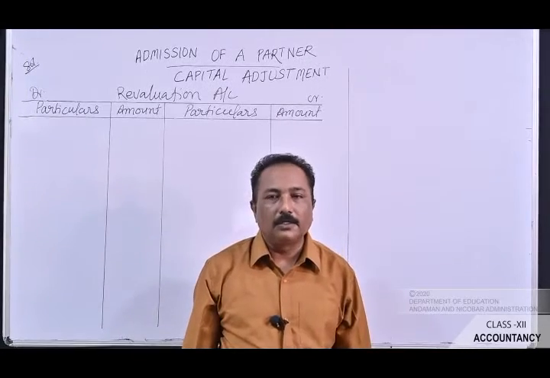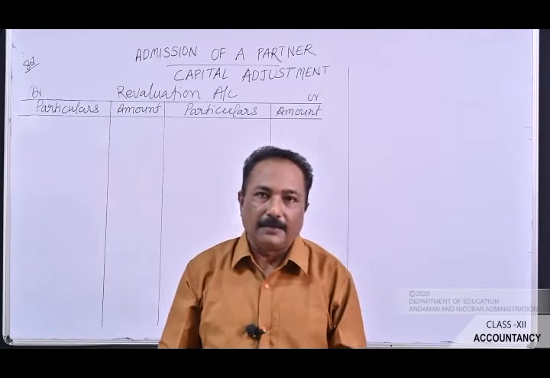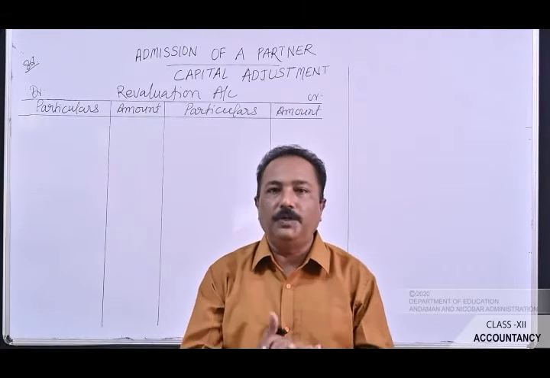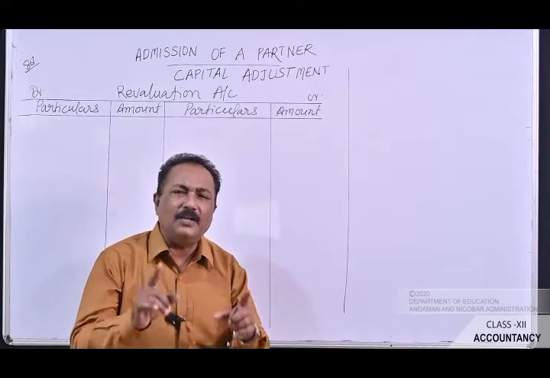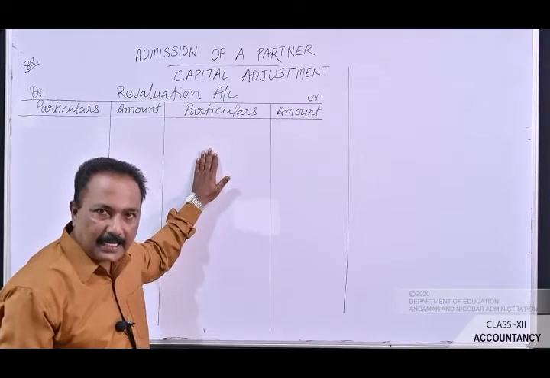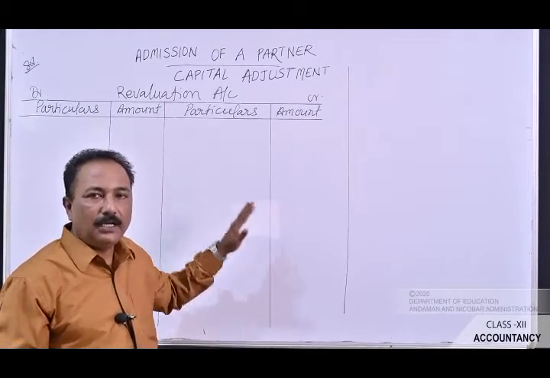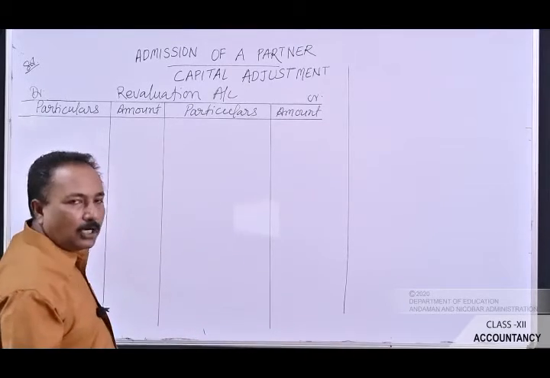Before going on to the solution, let's first see the way in which we will record under the revaluation account. Whenever the value of assets increases, that has to be recorded on the credit side of the revaluation account, and whenever the value of assets decreases, that has to be recorded on the debit side.